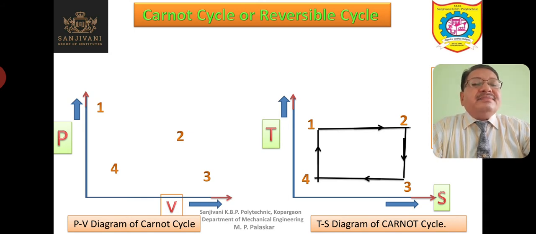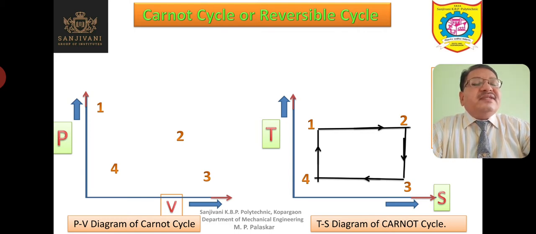Now, what is a cycle? A cycle is nothing but a set of processes, a group of processes in a particular sequence, such that the initial condition of the first process and the final condition of the last process are the same. In this cycle, you can see 1, 2, 3, 4 and 1, this is a cycle. The first process is 1-2, and the initial condition is point 1.